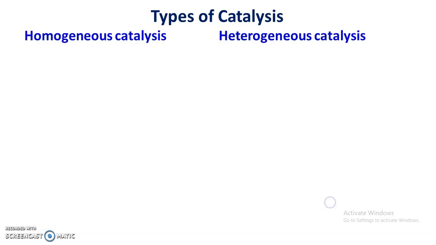Now, what is the difference between homogeneous and heterogeneous catalysis? The first important difference is, as I explained, in homogeneous catalysis the catalyst and reagent exist in the same phase, whereas in heterogeneous catalysis the catalyst exists in a different phase than the reagents. This is the first difference.